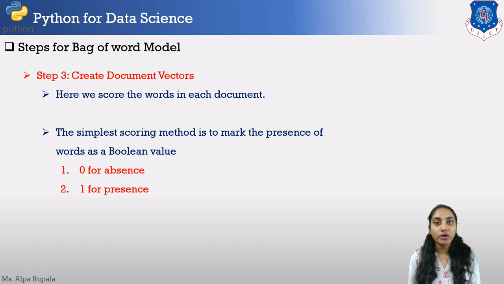If our word is present in document 1, then it will have the binary value 1 in that particular vector sequence, and if our word is not present in our document, then it will be represented as a 0. So let us learn this by example.